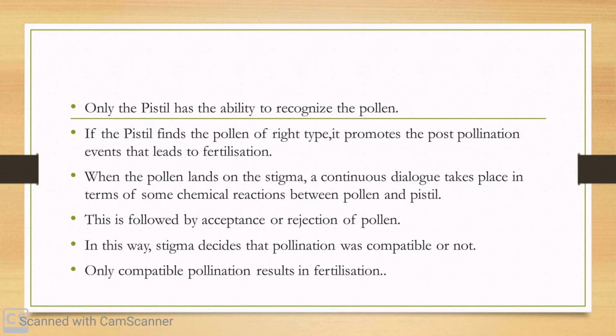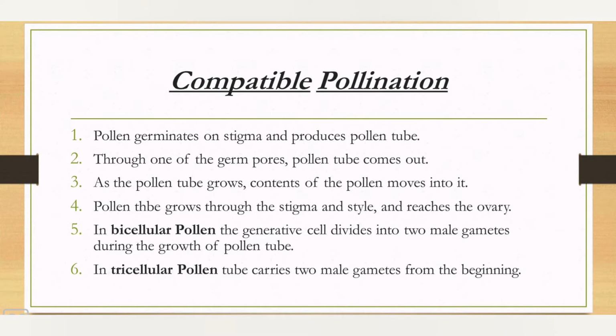The recognition of the pollen by the pistil is done by a continuous dialogue between the pollen grain and the pistil. The dialogue is mediated by chemical components of pollen interacting with those of the pistil. These interactions lead to the recognition that is followed by either acceptance or rejection.